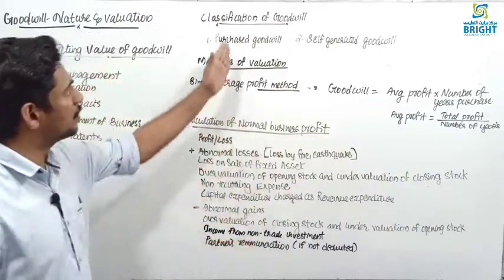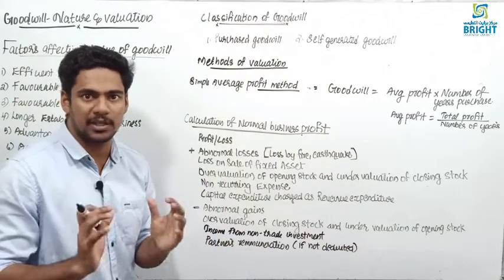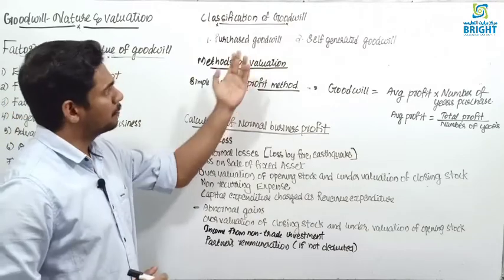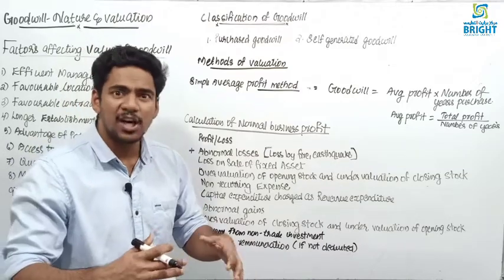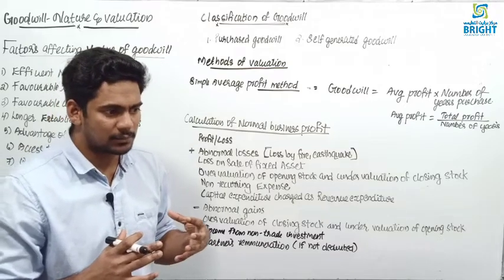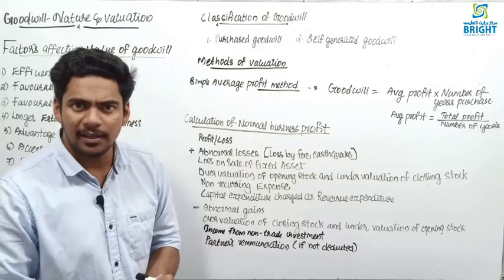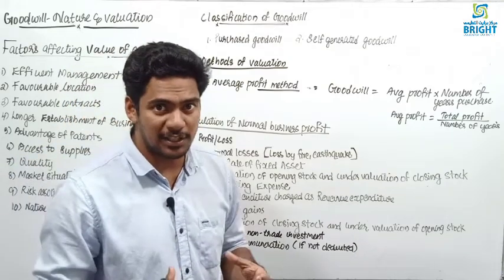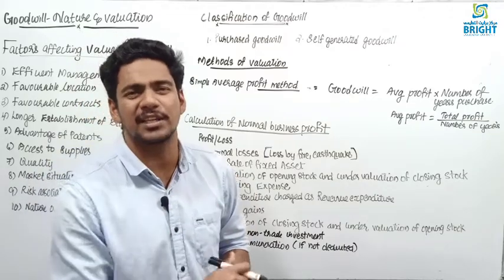Then we can classify goodwill into two: purchased goodwill and self-generated goodwill. What is purchased goodwill? Purchased goodwill means once you purchase another business, you are paying more than the value. See, you need to pay 20,000 to purchase a business, but you are ready to pay 25,000. Why are you paying 5,000 more? Because that firm has a very good reputation in the market. That's why you are ready to pay more than the actual amount. That is purchased goodwill.